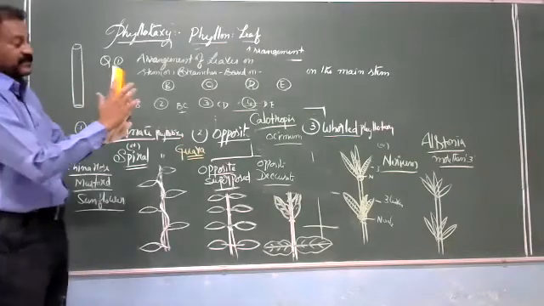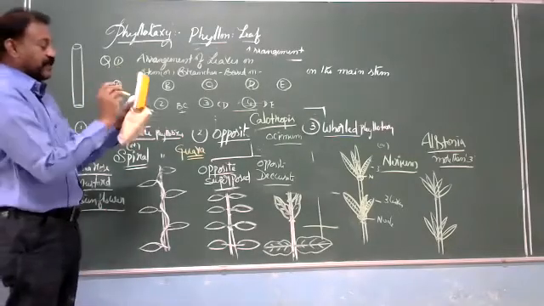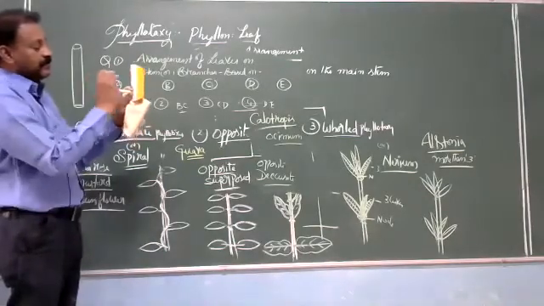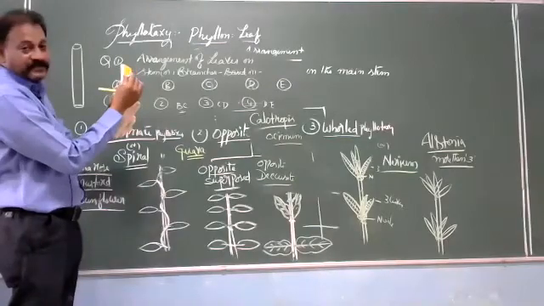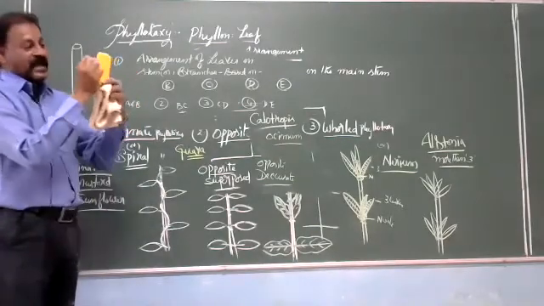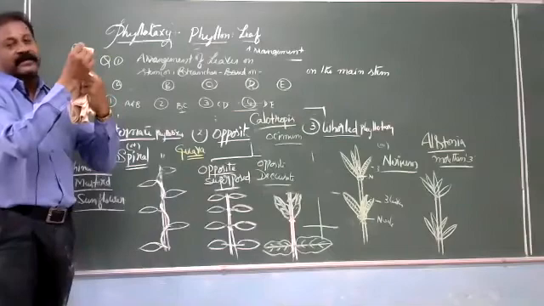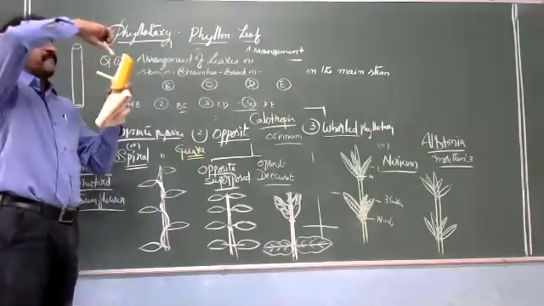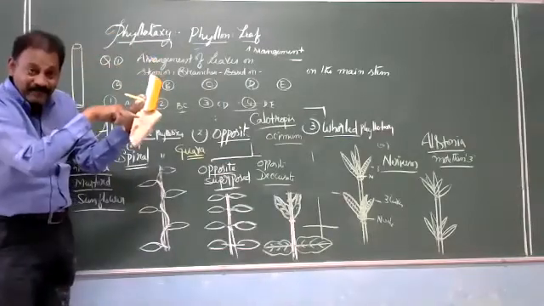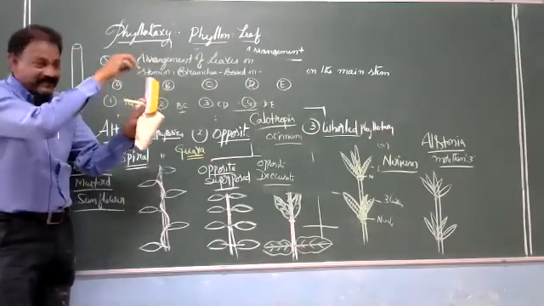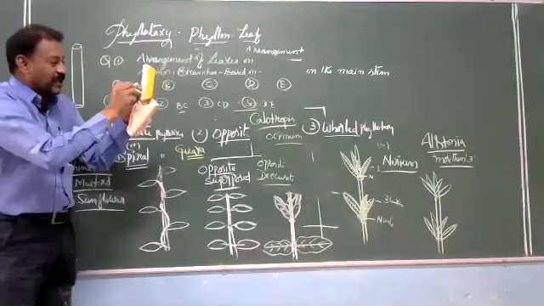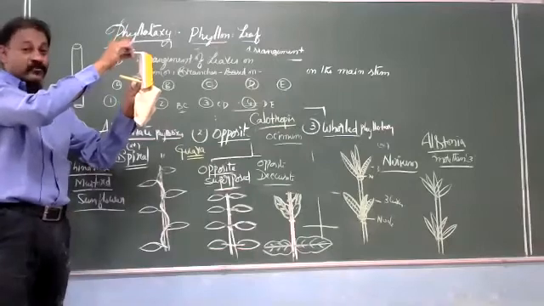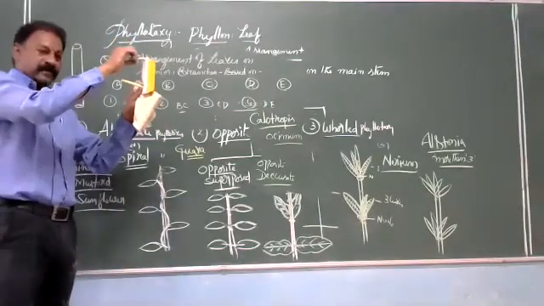See here, my dear students, one leaf is present here, another leaf will be present here, another leaf here, another leaf on the same plane. There is a distance, so the distance from one leaf to another leaf will be much. This is called orthostichy. We are going to teach it in the coming classes.